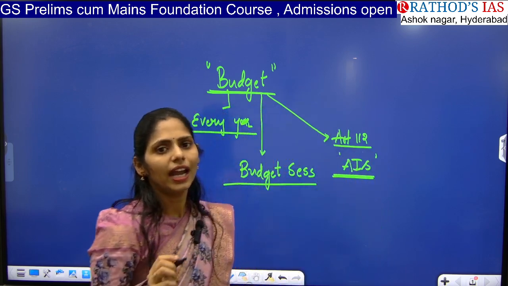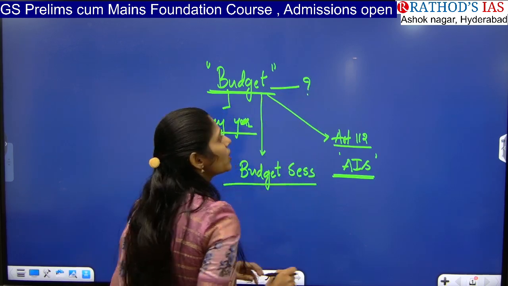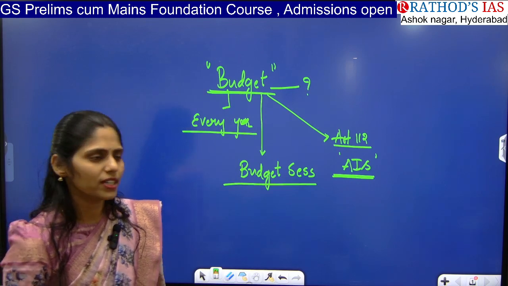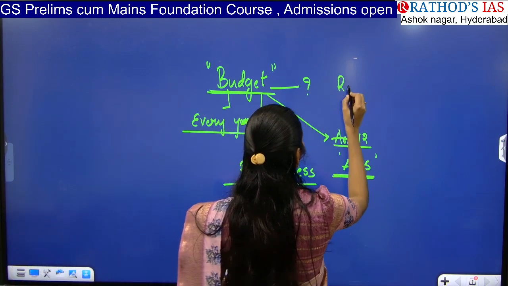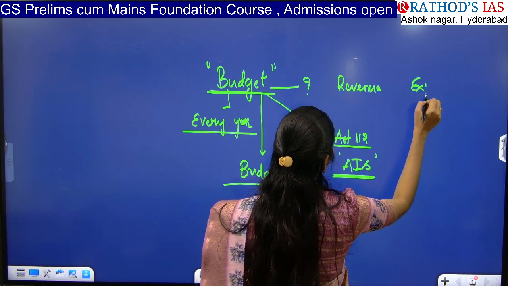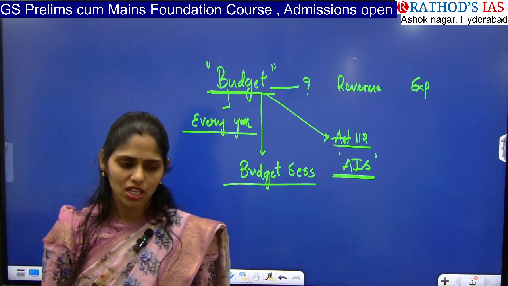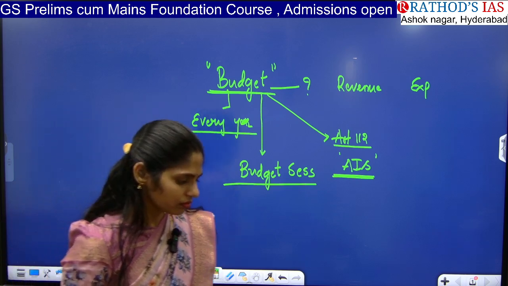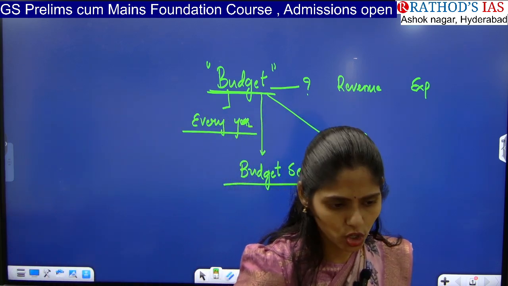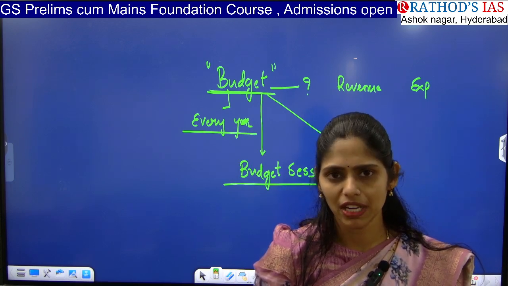Next, what does this budget include? Budget includes 2 important things: government revenue, from where it is getting the revenue, and the expenditure part, where they are spending. This constitutes your budget. It is as simple as, for example, your father is doing some job and getting some salary to the house after working for 1 month.